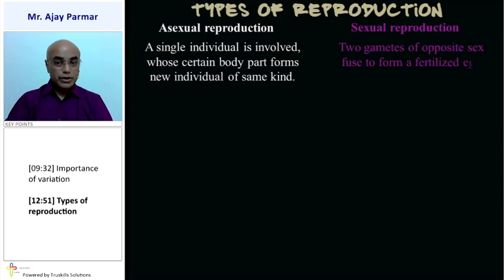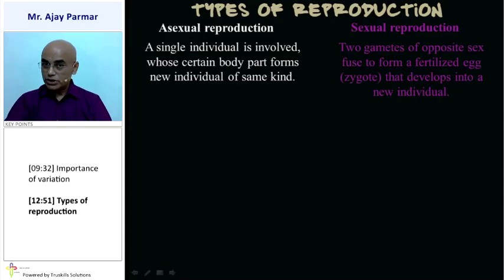Whereas in sexual reproduction, two gametes of opposite sex, one male, one female, will fuse to form a fertilized egg, one word for which is zygote, and that develops into a new individual. So, only one individual in asexual reproduction, whereas two types of gametes in sexual reproduction.